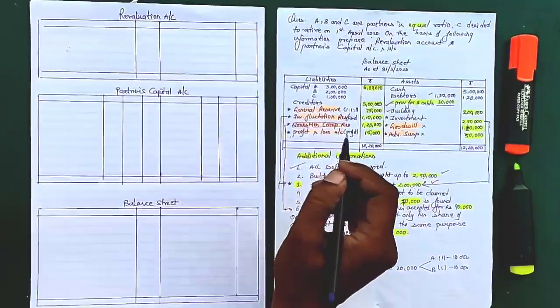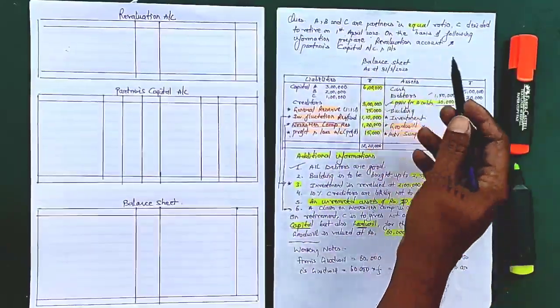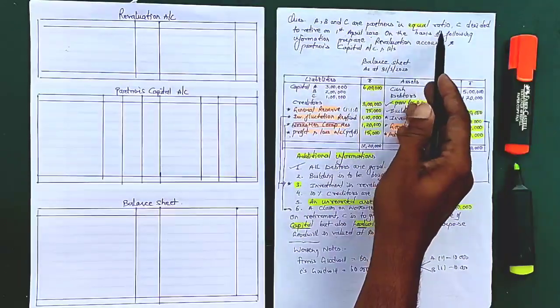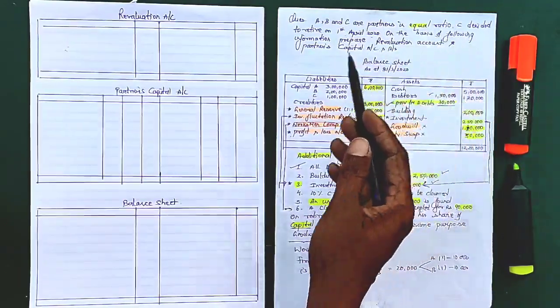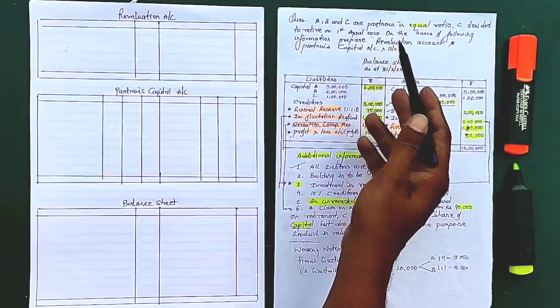Today we are going to discuss a question on the topic retirement of a partner. This is the question which I framed for you. A, B and C are partners in equal ratio. Then C decided to retire on 1st April. So it's a very good point that C is retiring on 1st of April.